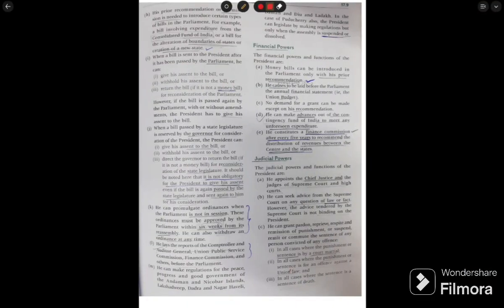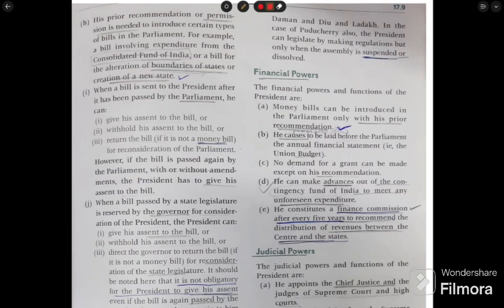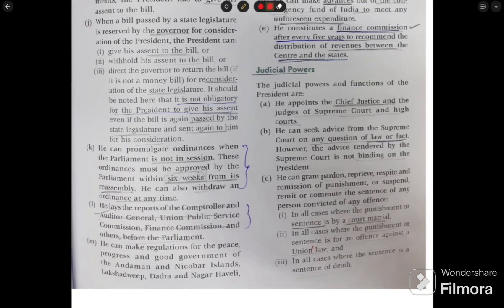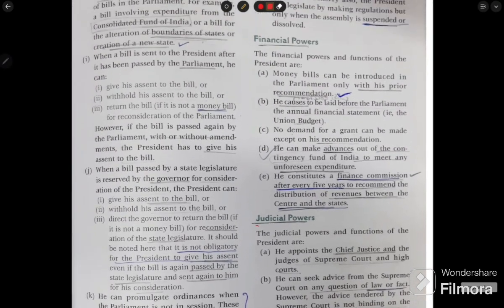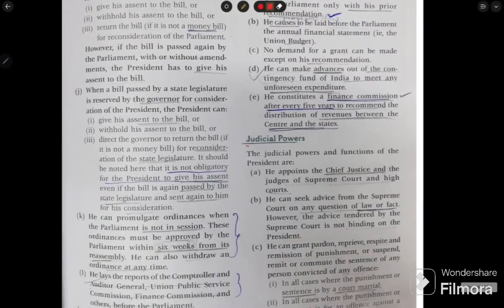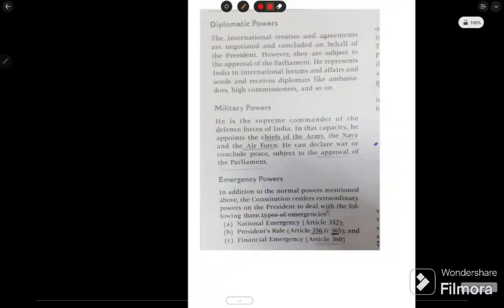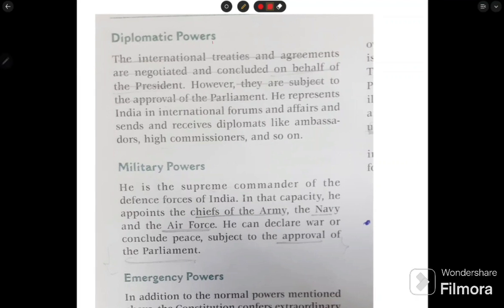And here onwards we have financial powers. And then the judicial powers. And the last ones are diplomatic powers, military powers, and emergency powers.